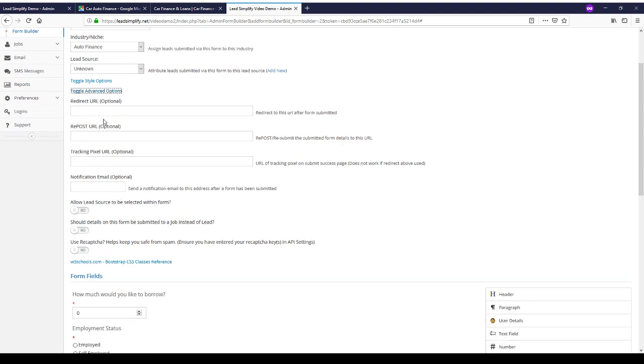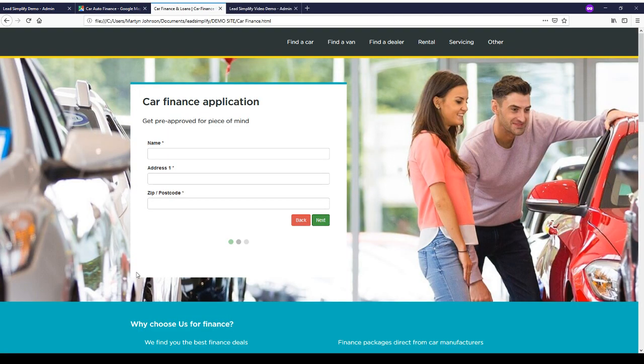So we've got, first thing here in the advanced options, a redirect URL. If you enter a URL in here, once a form has been submitted successfully, users will be redirected to that URL within the form. So within the iframe, which would be this space here.